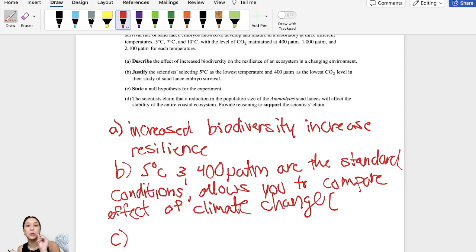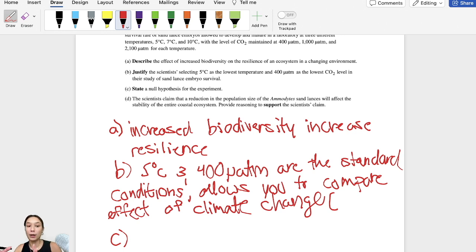In this case, a null hypothesis is always going to be that there is nothing happening, and you either accept that or you reject it based on your data. Null usually means nothing. So the null hypothesis is the statement that nothing is happening or there is no relation.